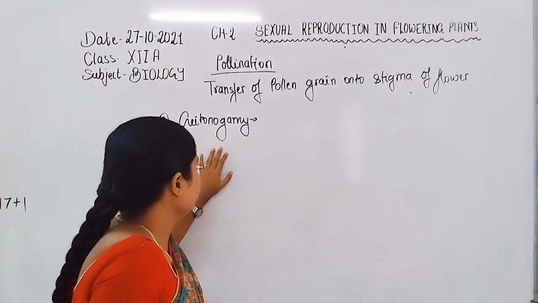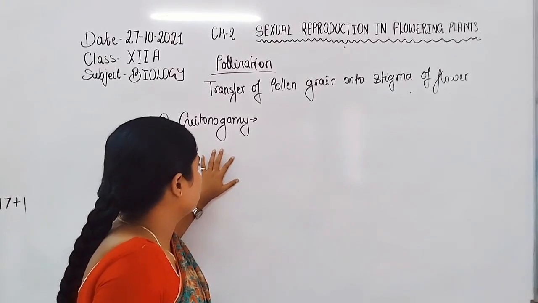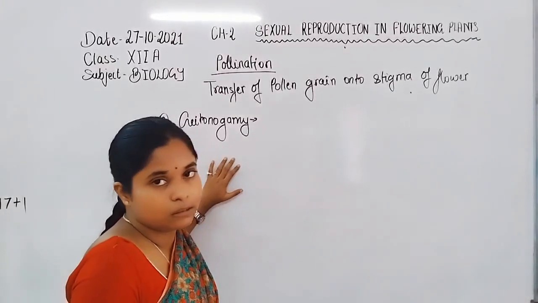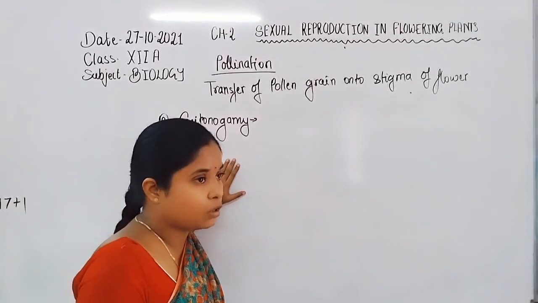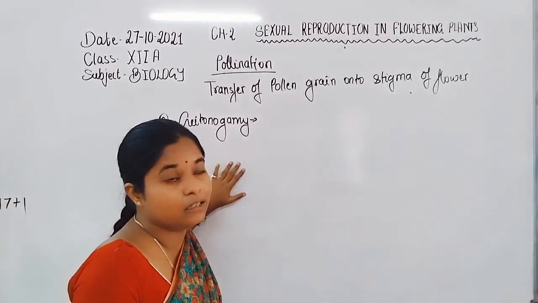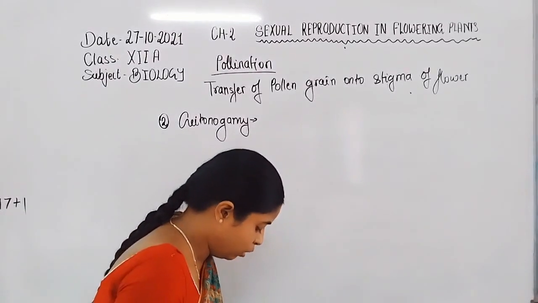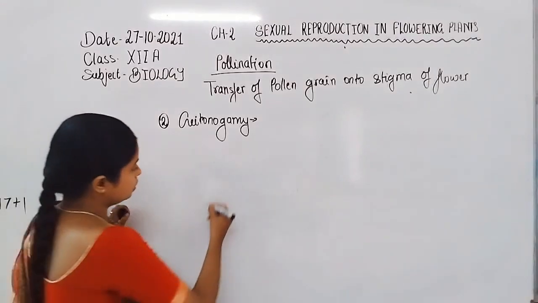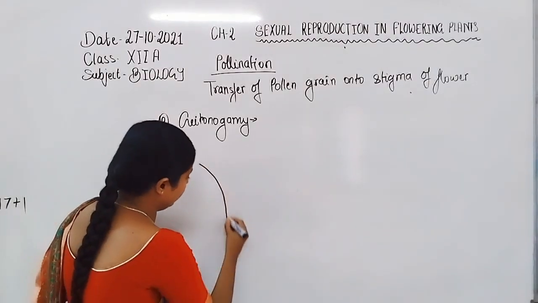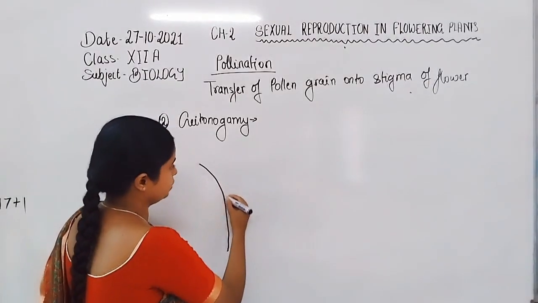Mechanically, if we talk about the physiology or mechanical process, they represent cross pollination, but genetically they are autogamy. How? Because both flowers have the same genotype.